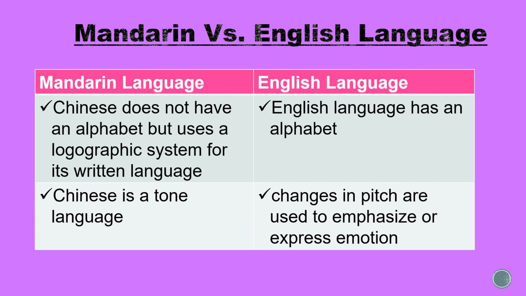Some English phonemes do not exist in Chinese. Stress and intonation patterns are different. Unlike English, Chinese is a tone language. This means that it uses the pitch of a phoneme sound to distinguish word meaning. In English, changes in pitch are used to emphasize or express emotion, not to give a different word meaning to the sound.